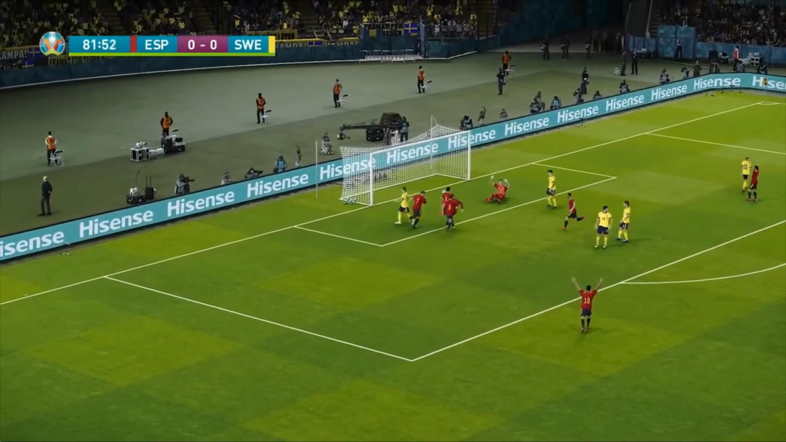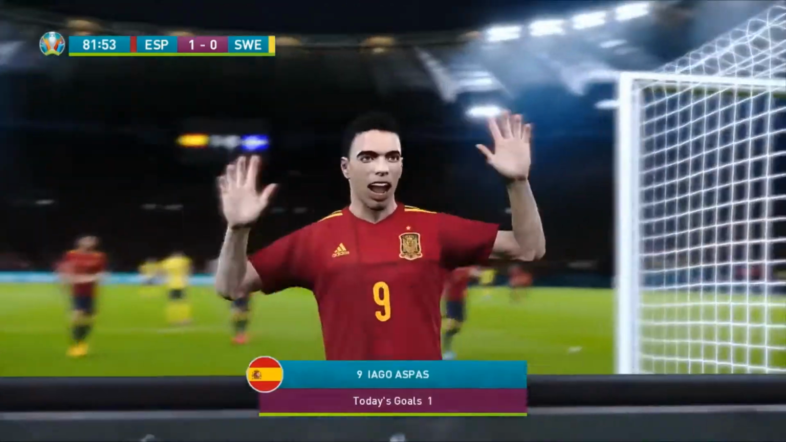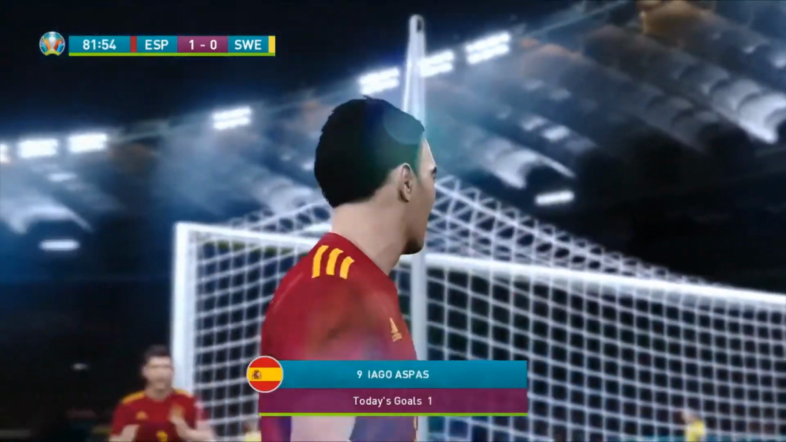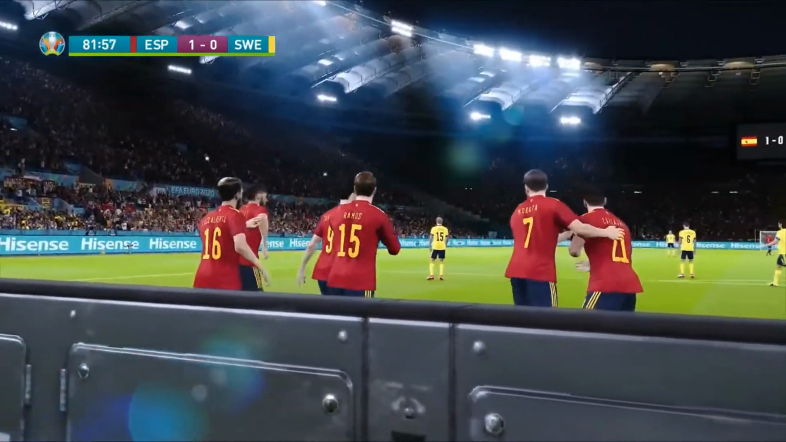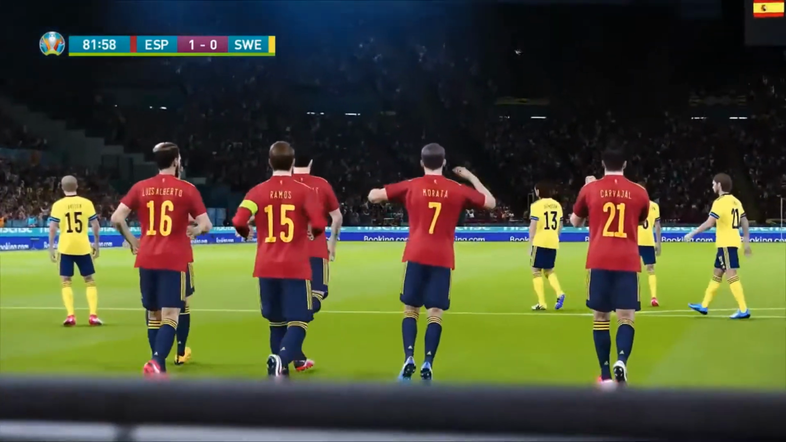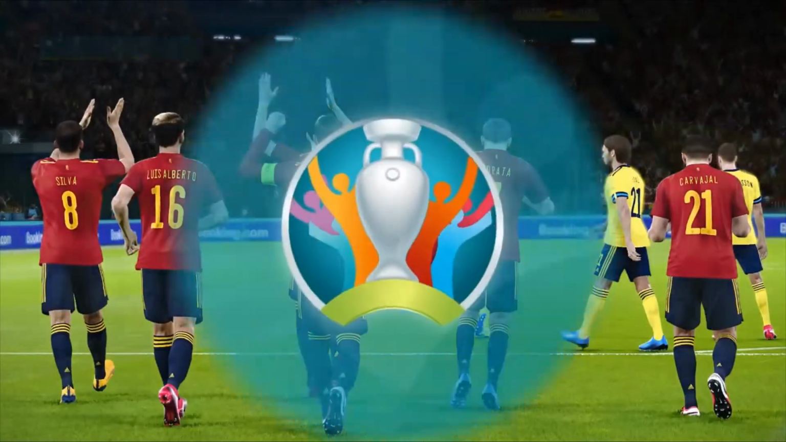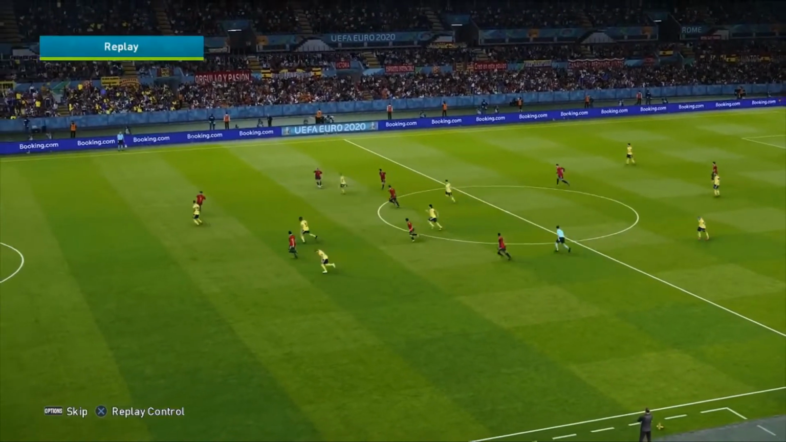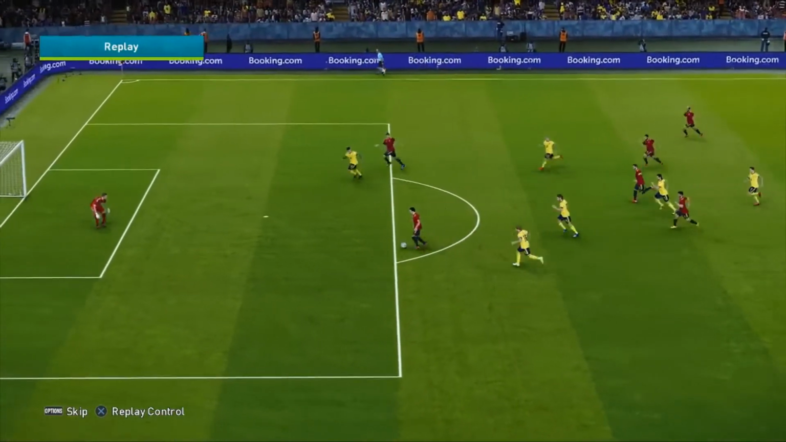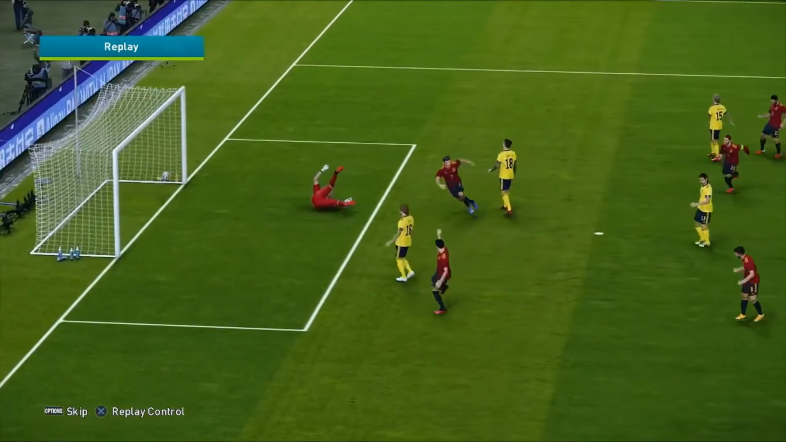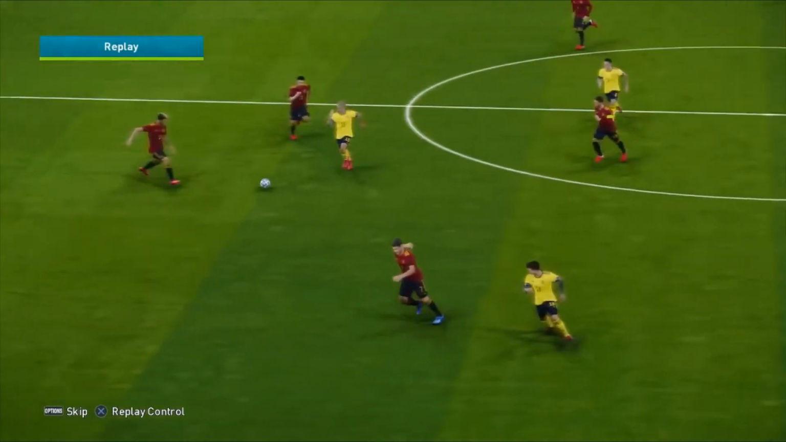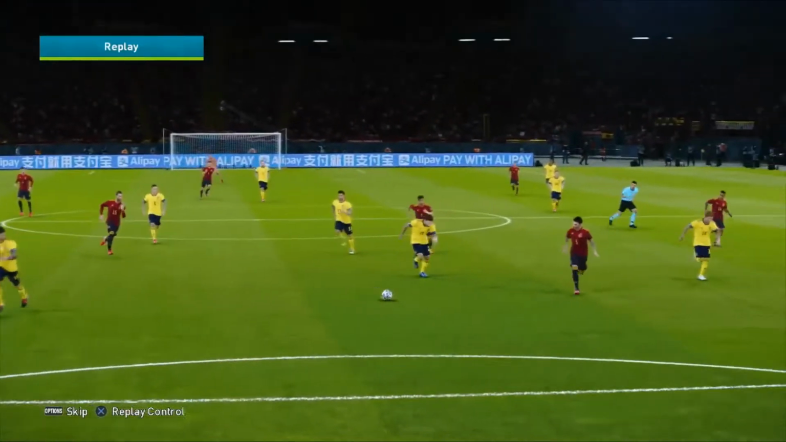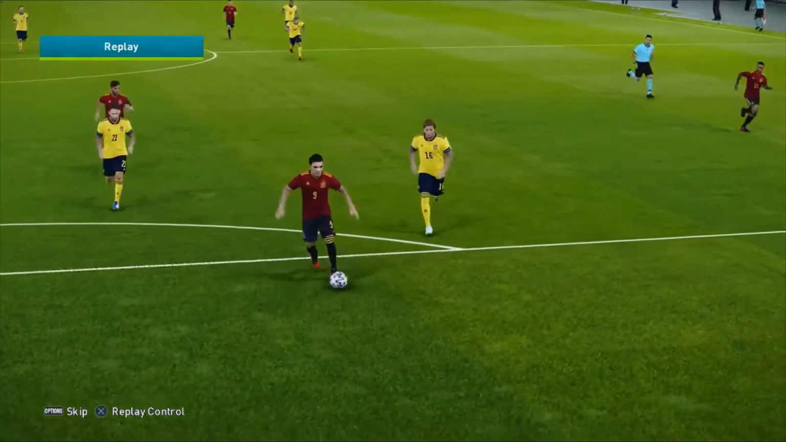Aspas! 81st minute. The Spaniards have opened the game. Iago Aspas. And just like that, the counter-attack works for Spain. It's Spain 1, Sweden 0, and they are in the lead. And well, they've not done much all game long. Very unlucky for the Swedes, but he has absolutely hammered that into the goal. And the Spanish side that has taken a long time to wait for an opportunity at goal has smashed it in, and it's Spain 1, Sweden 0.